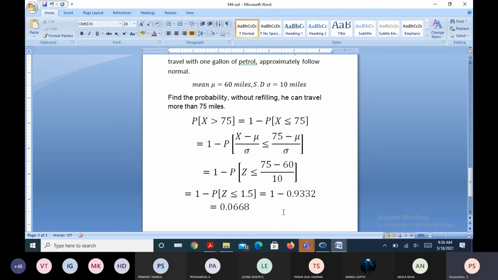Now the information we have is the probability that she can travel more than 75 kilometers is 0.0668. If you multiply this by 100, how much percentage will you get? About 6.68%, which means approximately 7%, can I say? So roughly there is a 7% chance that the person can travel more than 75 miles with 1 gallon of fuel in his motorbike. This is the information.